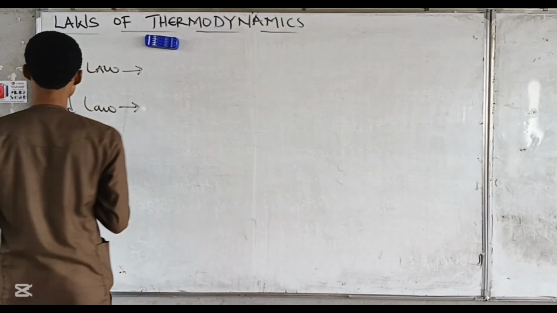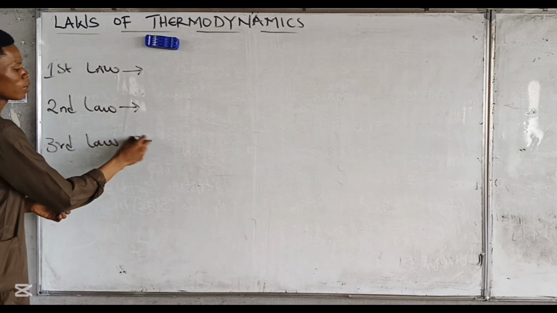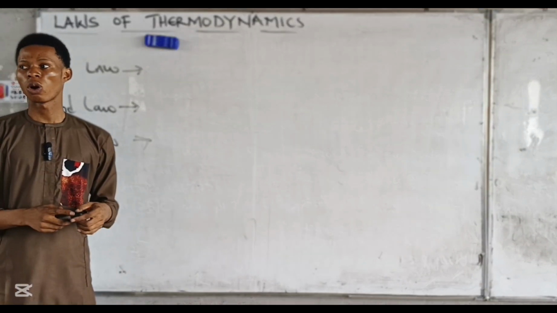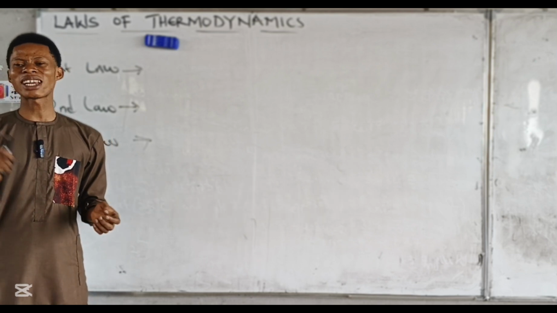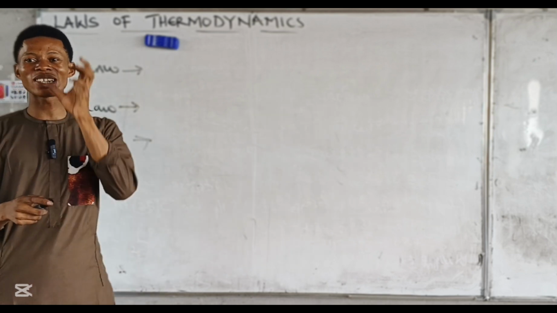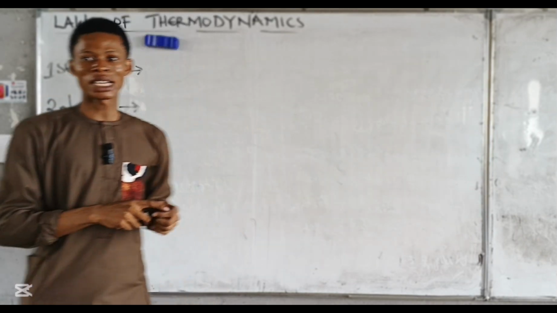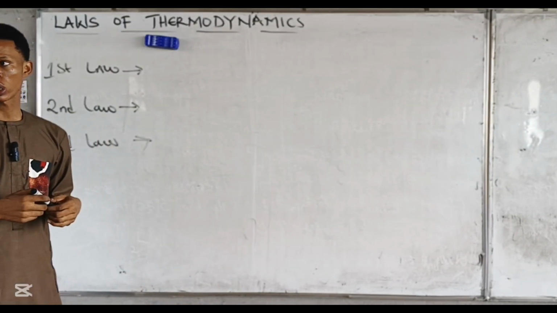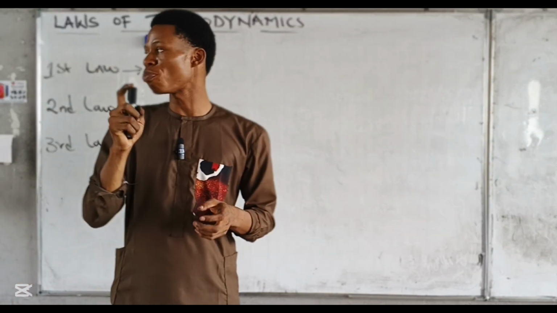Now, the third law is sometimes called the zeroth law of thermodynamics. And you know, the third law states that for a perfect crystal or perfectly crystalline substance, the total entropy is zero. That for a perfect crystal, the entropy is zero.